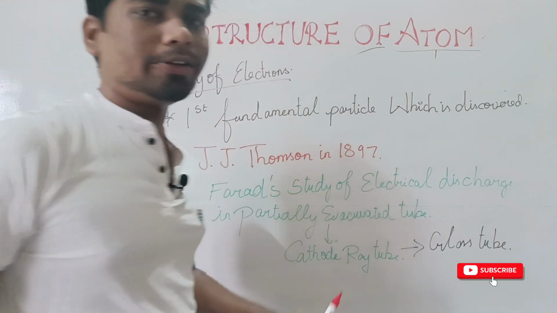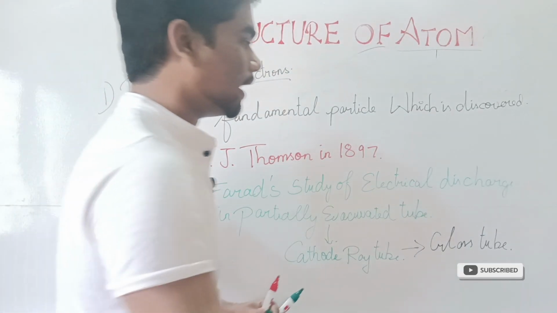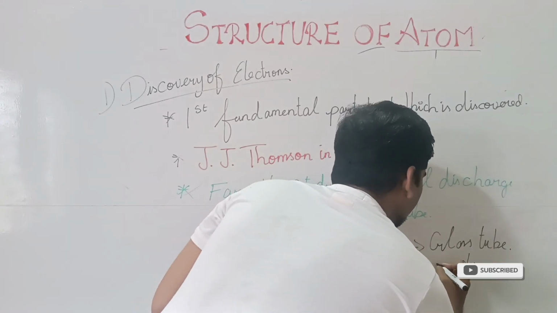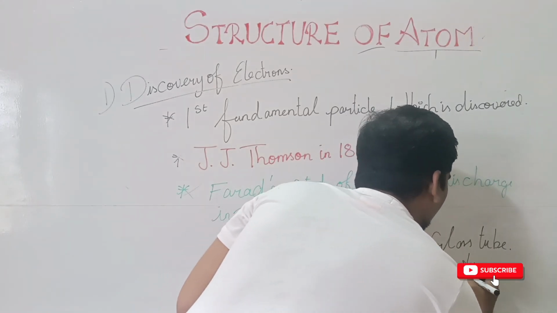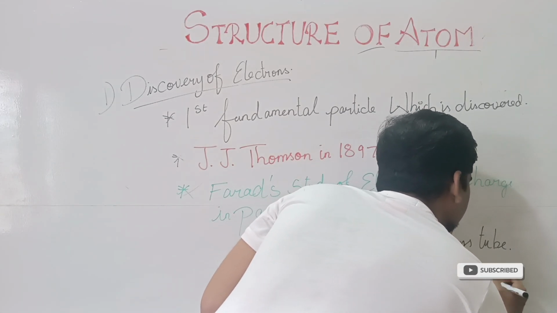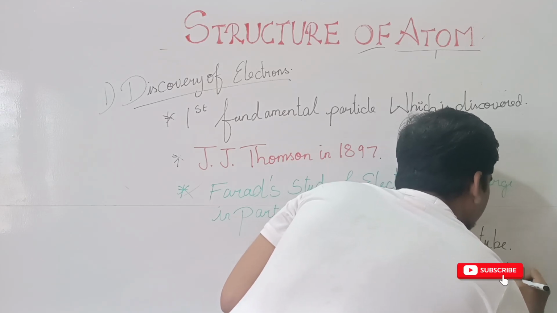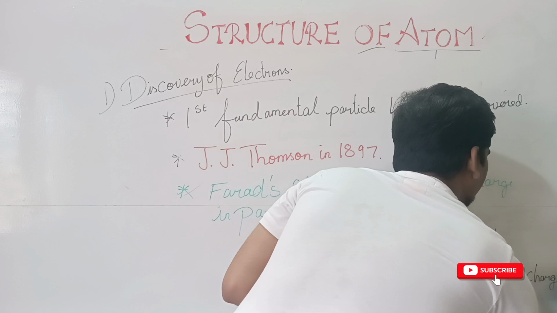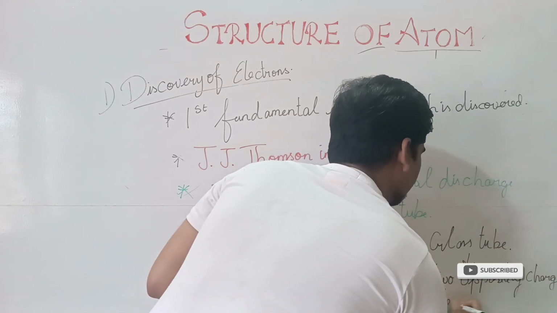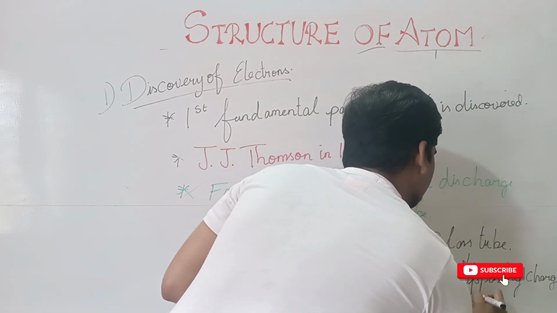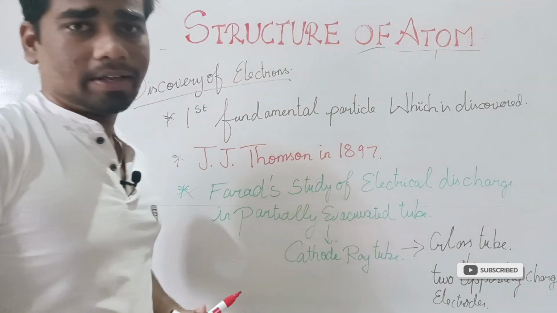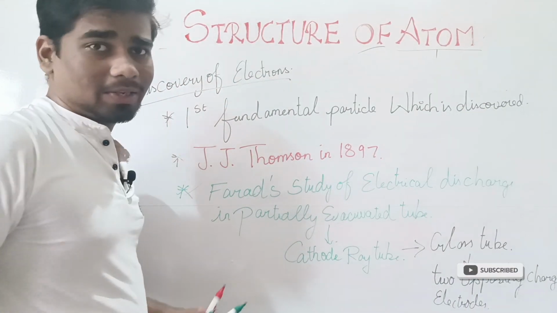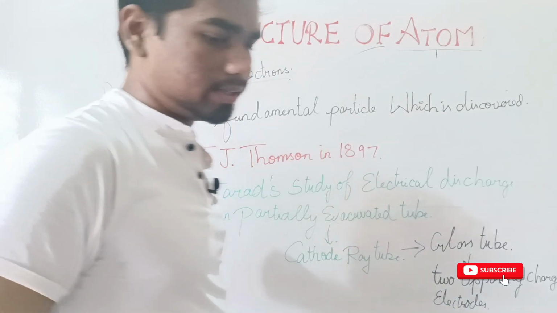Which is connected to oppositely charged electrodes on the end of the tube. They are connected to two oppositely charged electrodes. Let me draw it here, the experimental setup of this cathode ray tube, so that you can easily understand it.